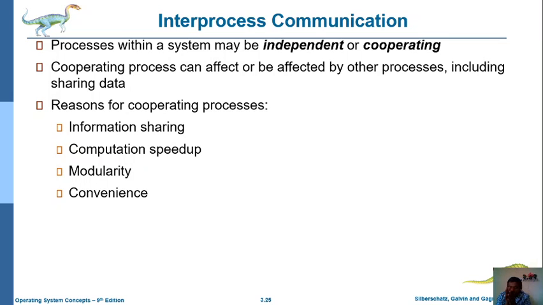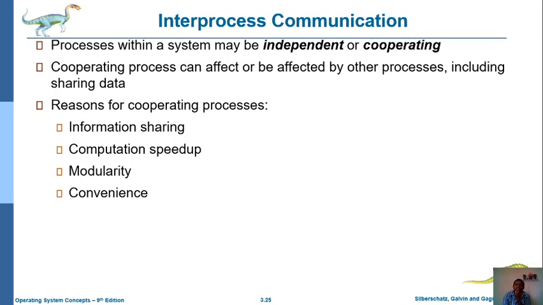Next, why do we choose the cooperating process? Here, with a cooperating process, while completing or terminating any specific process, its completion can be affected by some other processes. That means it depends on some other processes, including sharing data. So what is the necessity or importance of invoking cooperating process communication?